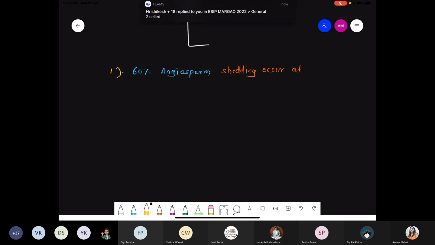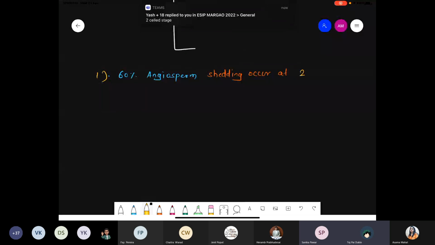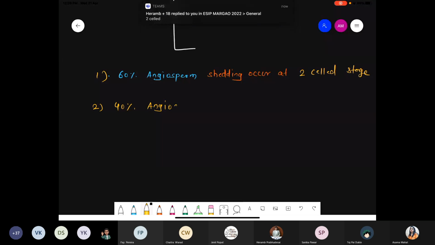At which cell stage does it occur, 2-cell or 3-cell? In 60% of angiosperms, shedding will occur at the 2-cell stage. But in the remaining 40% of angiosperms, shedding will occur at the 3-cell stage.